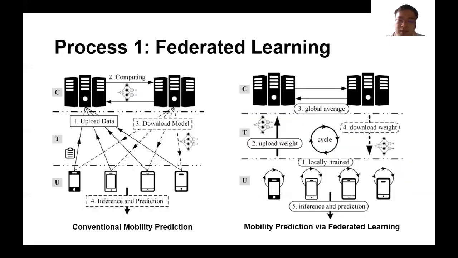The first step: we apply a federated learning framework to preserve the private user data on the local device, as the left figure shows. In the conventional workflow, each user uploads their data to the cloud center and then obtains a well-trained model from it to complete the prediction task. After using the federated learning framework, no user data is uploaded. Most of the training procedure is executed on the local device. We only need to exchange the model weights with the cloud server during several training epochs. This is the first step for protecting user privacy by preserving the raw data on the local device.